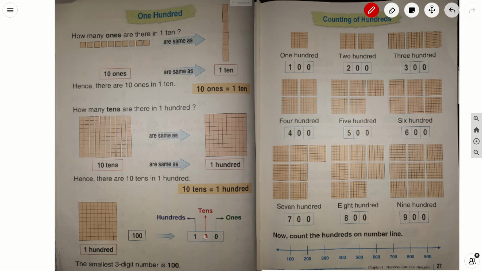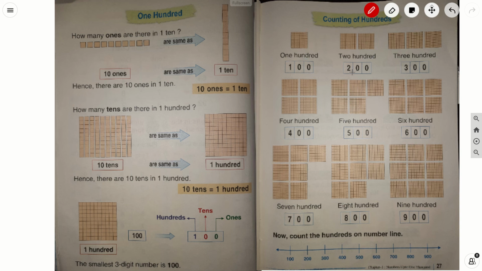So in 100, what is there in the ones place? 0. What is there in the tens place? 0. In the hundreds place, it is 1 in 100. Okay. So counting of hundreds in the same way. See here children, this is 100.